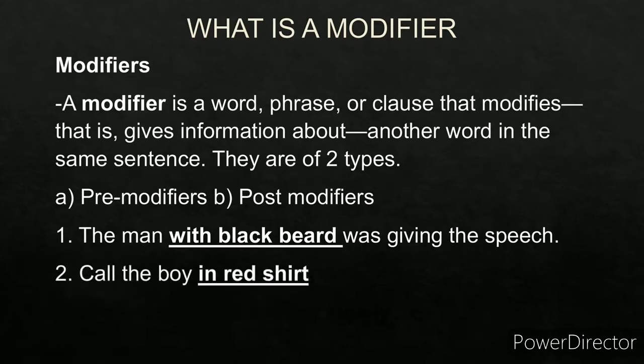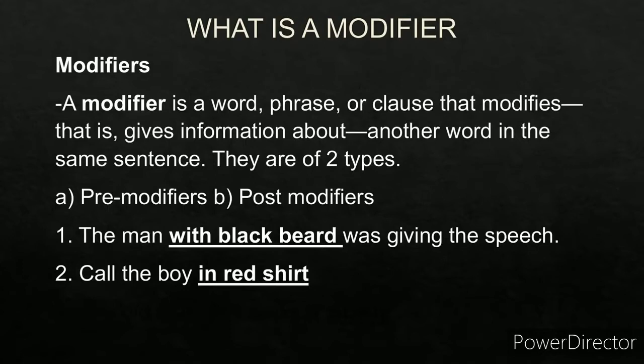Second example, call the boy in red shirt. In red shirt becomes the modifier here. Why? Because it gives more information about the boy. The boy, which boy? The boy in red shirt. So in red shirt becomes the modifier. It provides more information. It describes the boy basically. So in red shirt is the modifier.